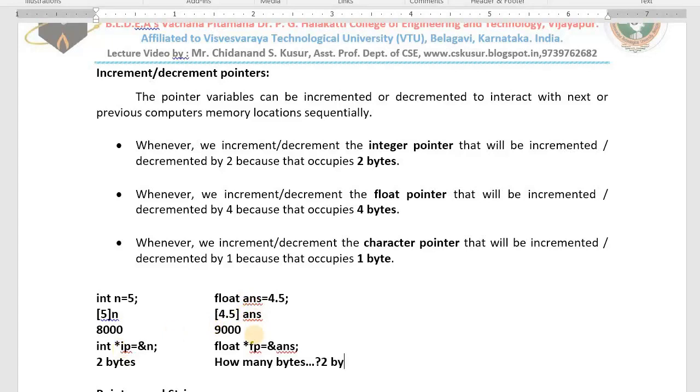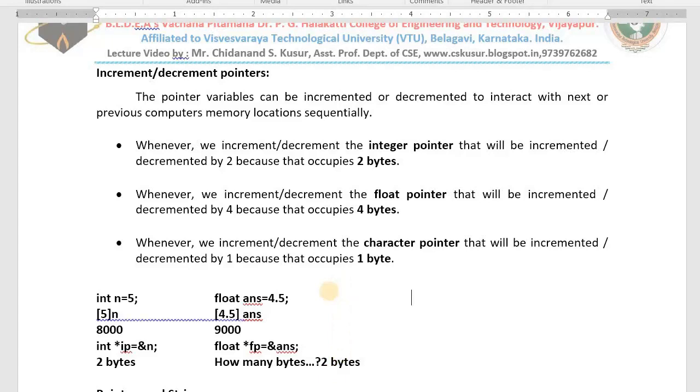Float pointer is of which type? Float type, but it will hold the address. Address is an integer. That means the float pointer also takes 2 bytes only. Such questions will be asked in the viva voce during practical examination or in the technical round also.